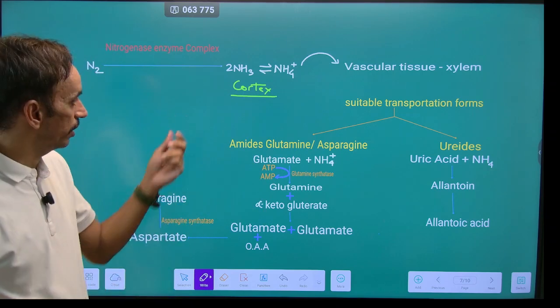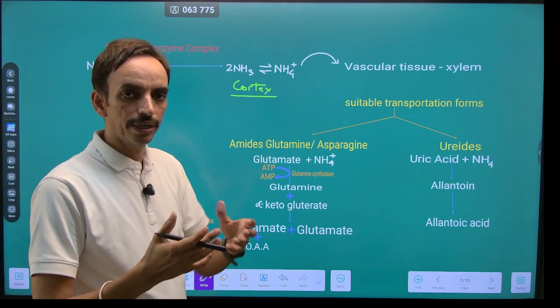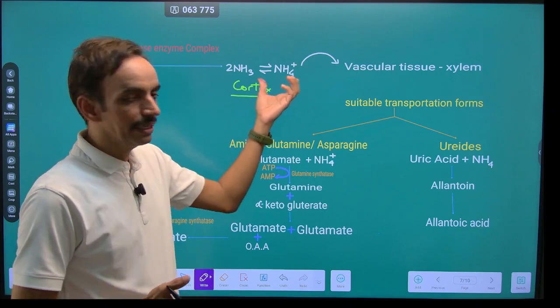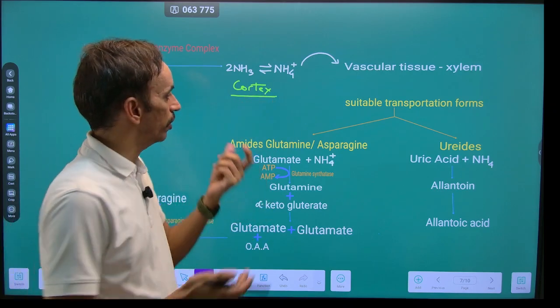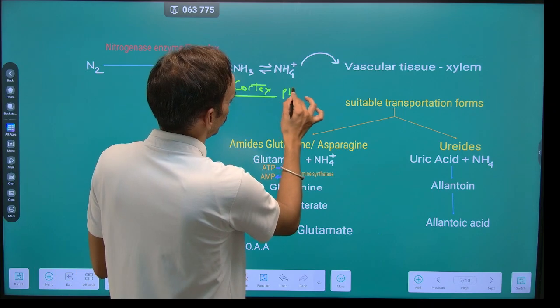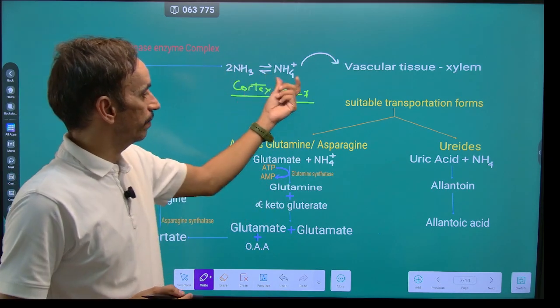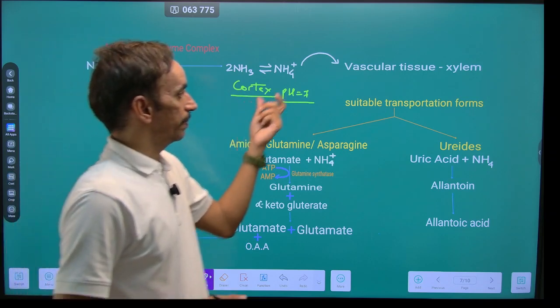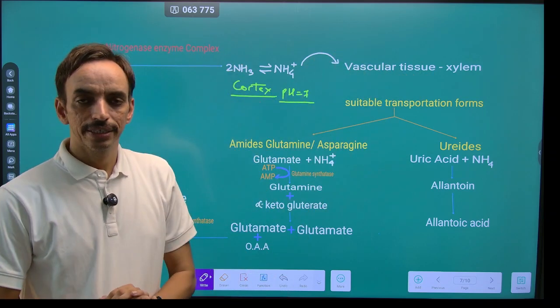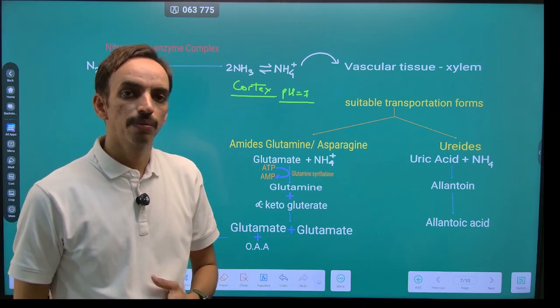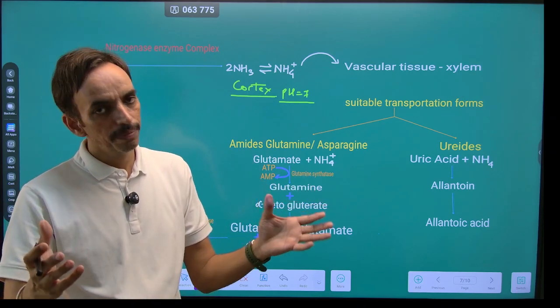Now, within the pH environment under the cortical cell, it is alkaline, or around 7. So at the physiological pH, it will remain in the form of ammonium ion. There is a presence of vascular tissue, the xylem, nearby, which can carry out the transportation of this fixed form of nitrogen to the aerial parts of the plant.